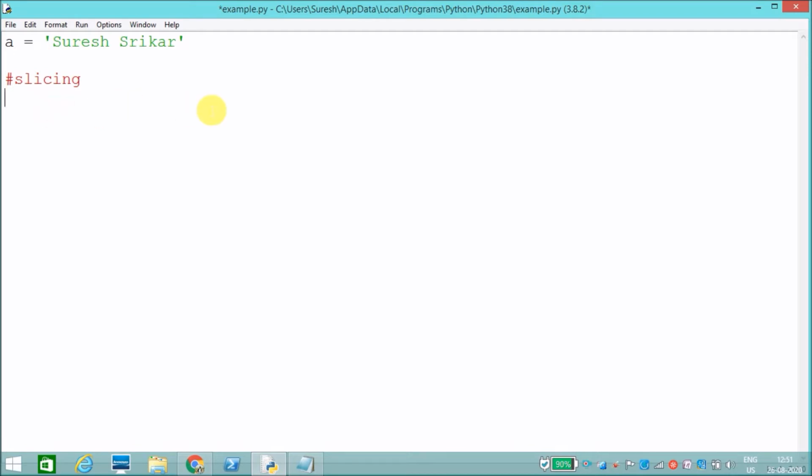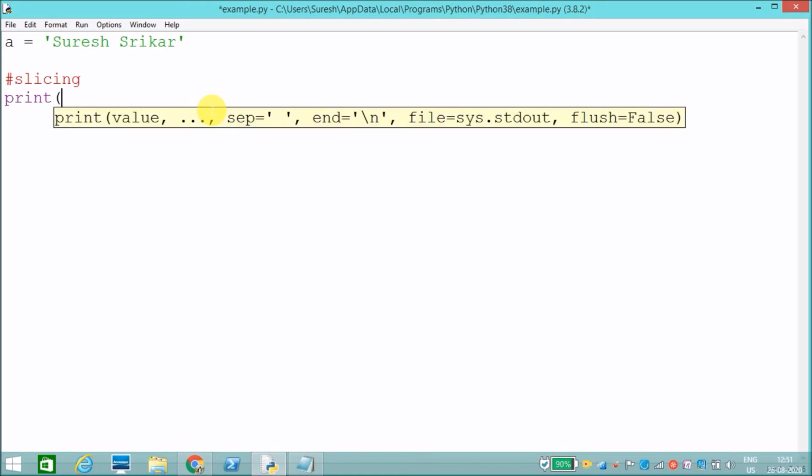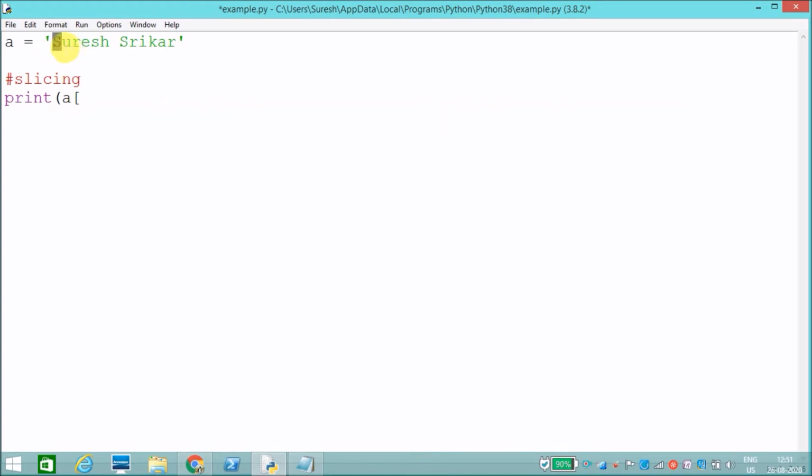How can we do that? See, I will print. I need to access, what is my string name? A. I need to access from where? S is in position 0, U in first position. I need to access from 1 to 8. I'll say 1.